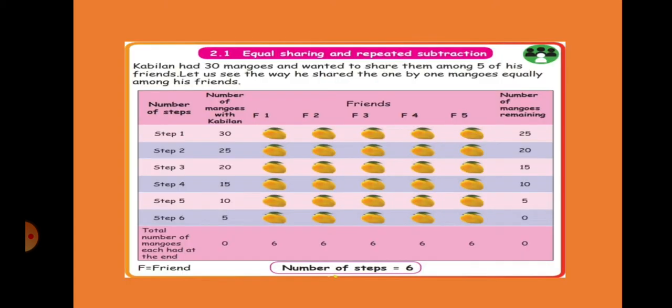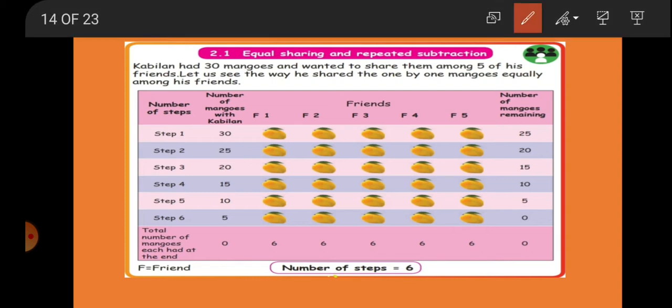Okay, the first step, 30 mangoes are there. So friend 1, he is sharing 1 mango. Friend 2, 1; friend 3, 1; friend 4, 1; friend 5, 1. So after sharing, one mango he has given to all the friends, and total 25 mangoes are remaining. And in step 2, totally we have 25 mangoes.